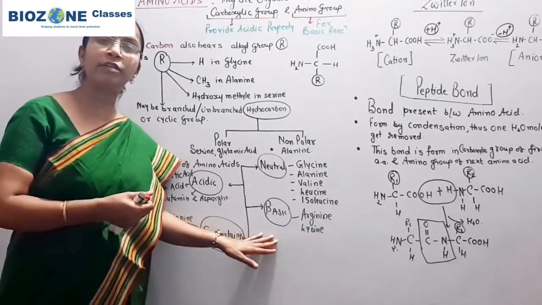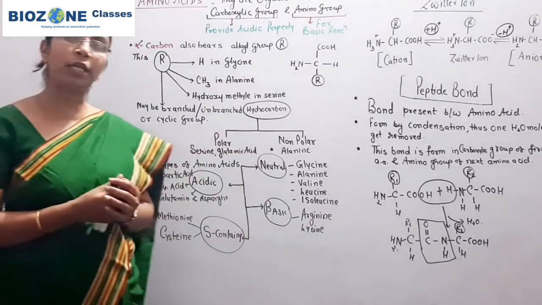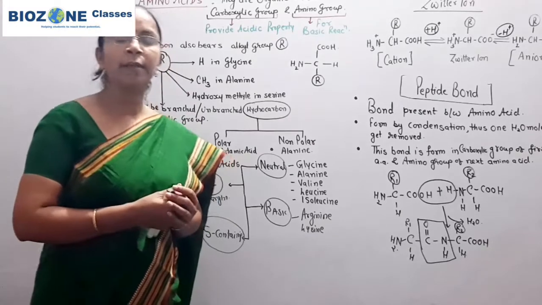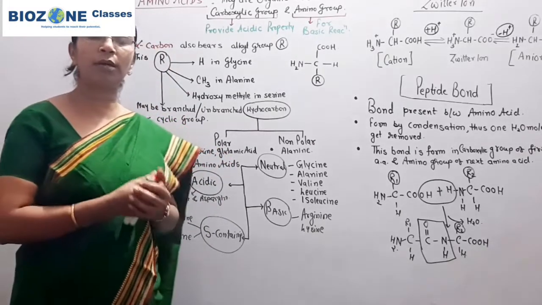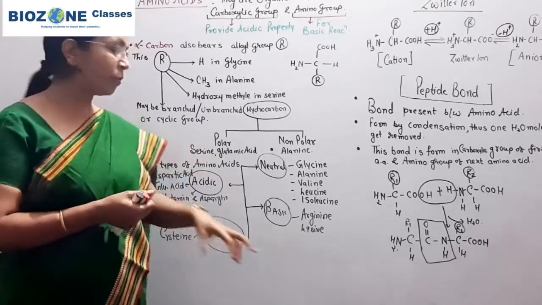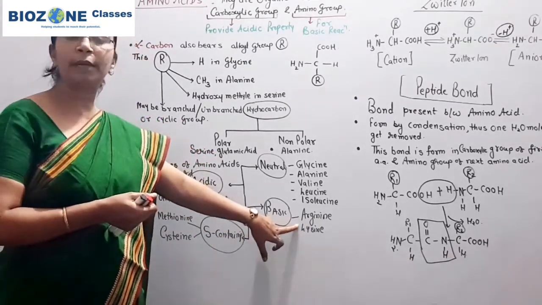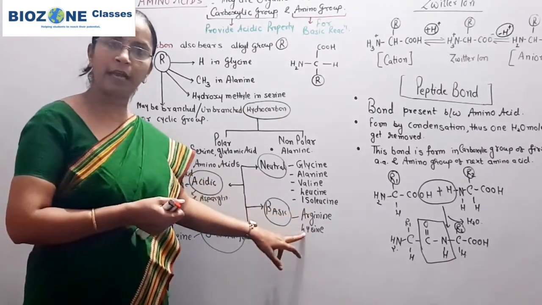We study these amino acids when we study the structure of histone protein in the class 12th syllabus, that is, how the DNA becomes coiled around the histone protein. That histone protein is made up of two basic amino acids, arginine and lysine.